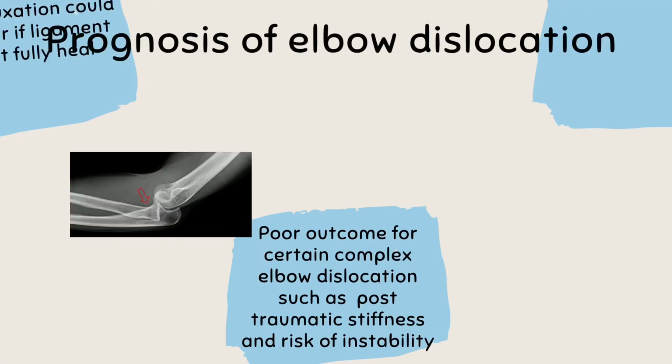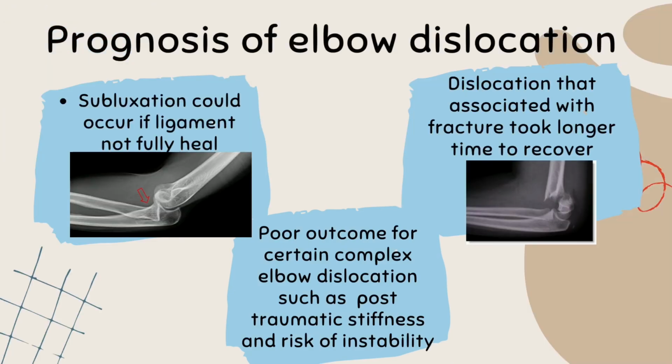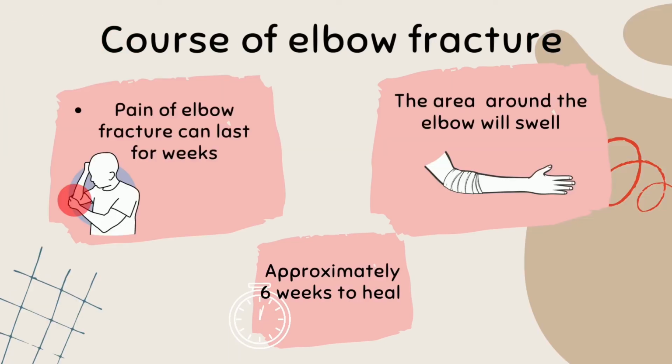For prognosis of elbow dislocation, partial dislocation or subluxation could occur if the ligament does not fully heal. For elbow dislocation that is associated with fracture, it will take a longer recovery time than pure dislocation. For certain cases that involve fracture, there is poor outcome after the treatment, such as post-traumatic symptoms and risk of instability.